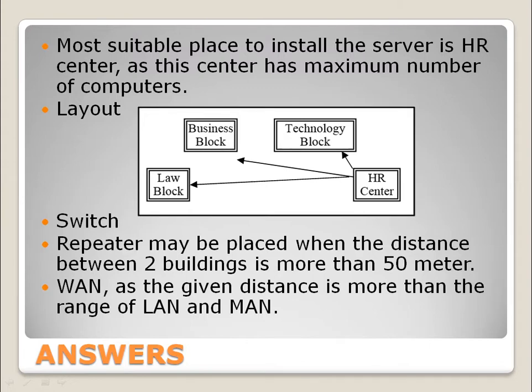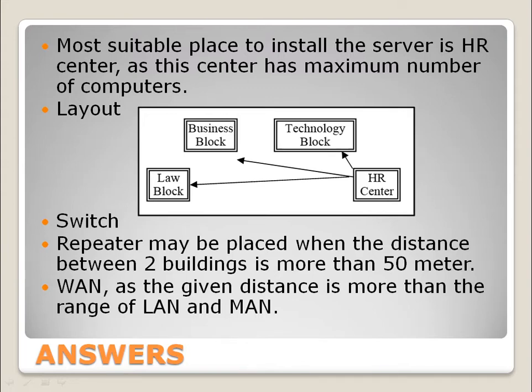This will be the language you will write, that the repeater will be placed when the distance between two buildings is more than 50 meters. Because due to attenuation, the signal strength goes down. So to make it up to the required level, we use repeater.